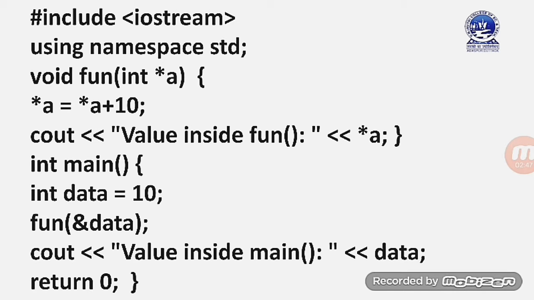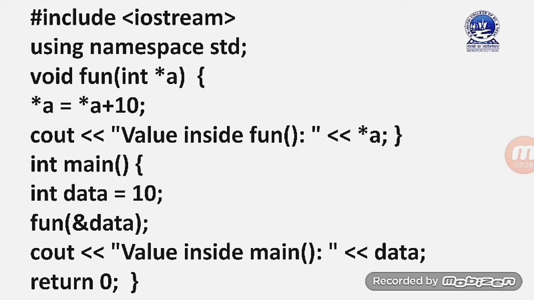When this statement is executed, we will enter the fon function, and inside it we change the value as value at a equal to value at a plus 10. When we display inside the fon function, we will get value 20, because the original value was 10 and we incremented it by adding 10. Then we return to the main function, display the data value again inside main, and here we get output 20.